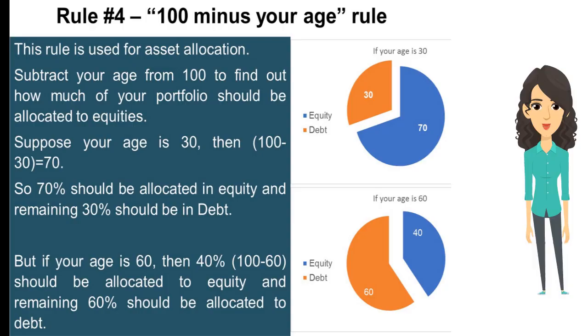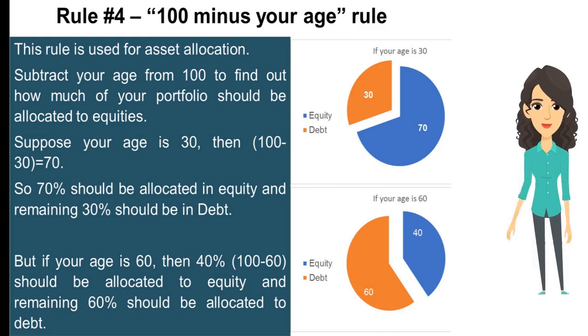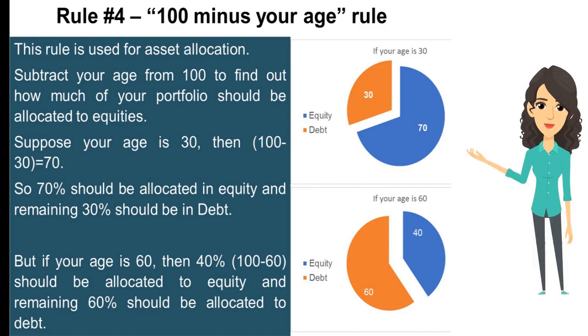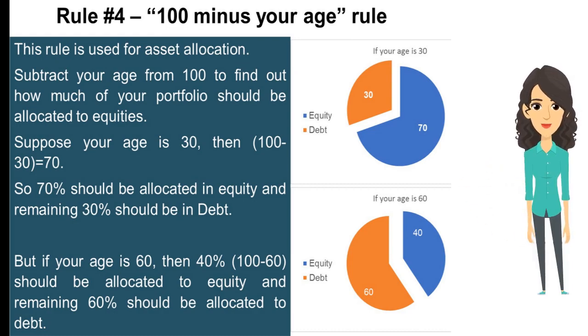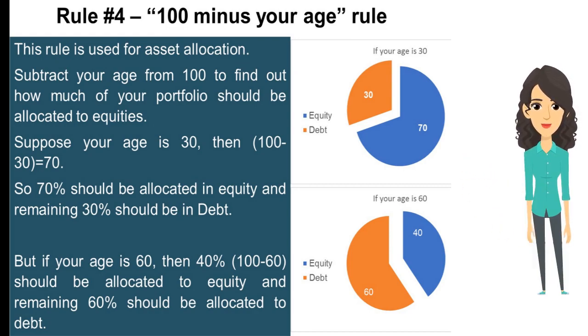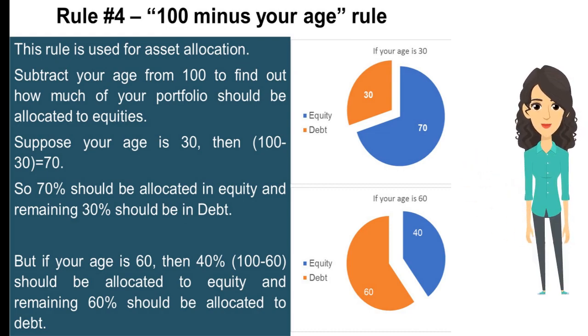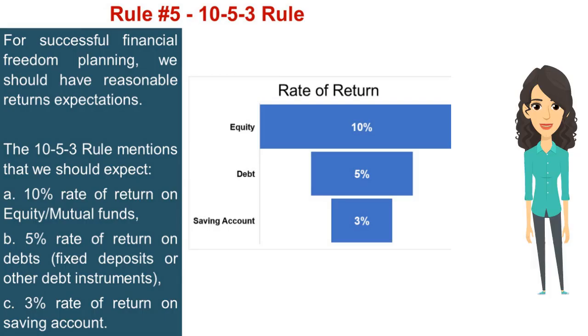Rule number 4, the 100 minus your age rule. Often a question is asked about how much of the assets should be allocated to equity and debt. This rule states to subtract your age from 100 to find out how much of your portfolio should be allocated to equities. For example, if your age is 30, then 70%, 100 minus 30, should be allocated to equity, and the remaining 30% should be in debt. But if your age is 60, then 40%, 100 minus 60, should be allocated to equity and the remaining 60% should be allocated to debt.